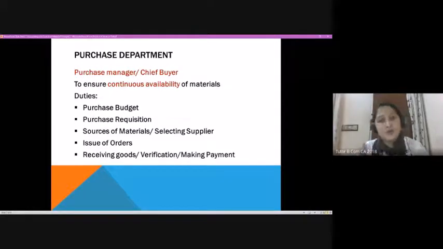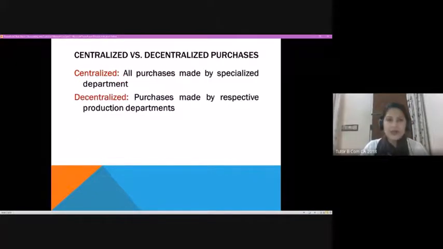So we have to know the ideal quantity, source it and store it properly. That is the primary duty of a purchase department, which is controlled by a purchase manager or a chief buyer. That designation will change from organization to organization, but this is the general role performed by the manager within a purchase department. I'm moving forward. These are very simple things.